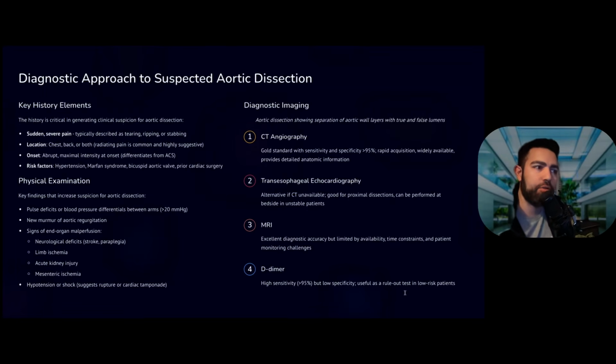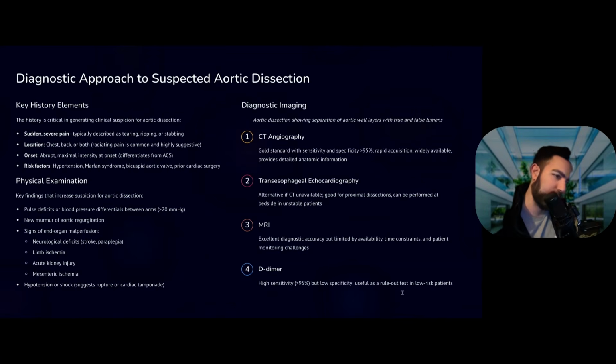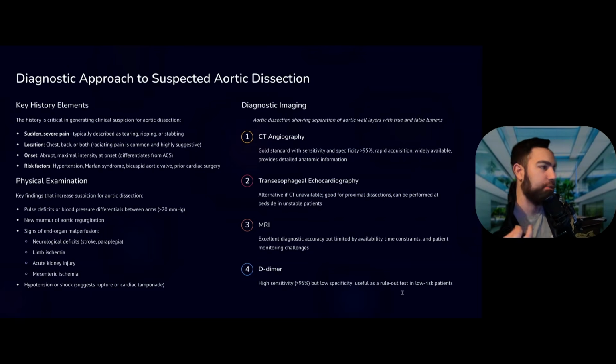The diagnostic approach, the gold standard is the CTA with the most sensitivity and specificity. TEE is only if CTA is unavailable. MRI, again, has time constraints with patient monitoring, and also is just a limited resource in many places. D-dimer is very sensitive, with very low specificity. History, guys. History is very important. Sudden severe back or chest pain, radiating, with an abrupt onset, with risk factors.